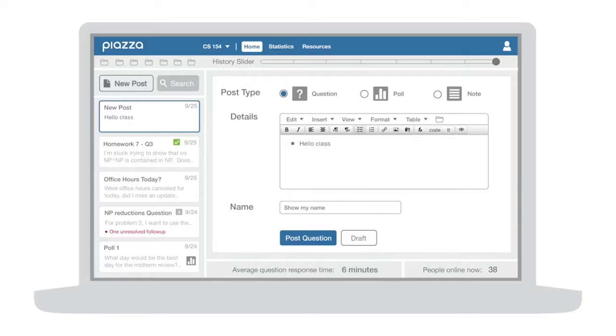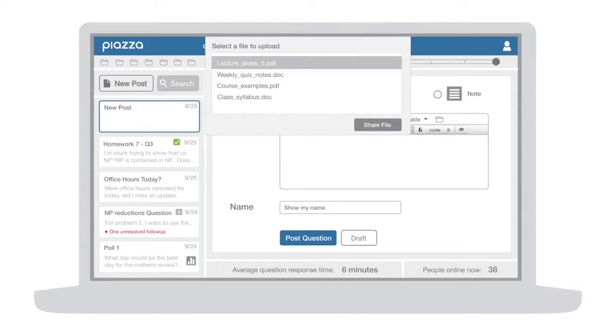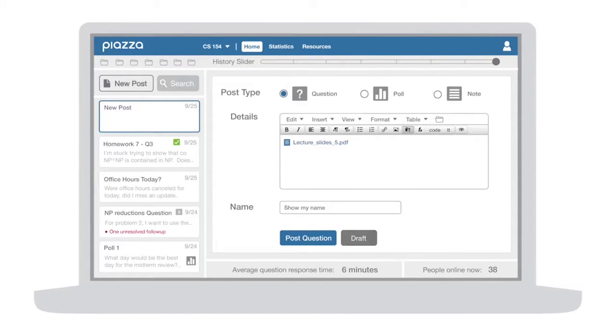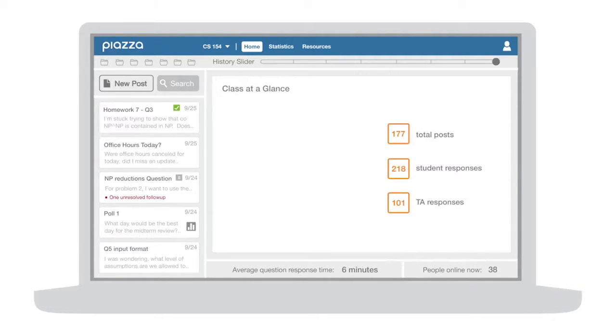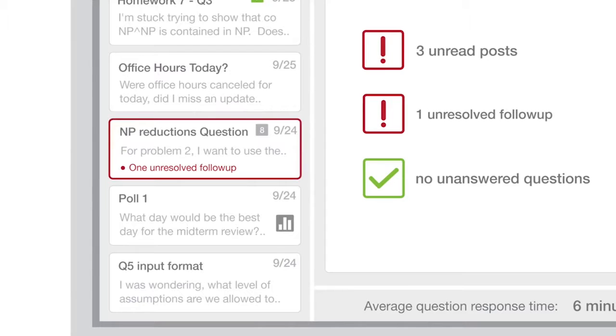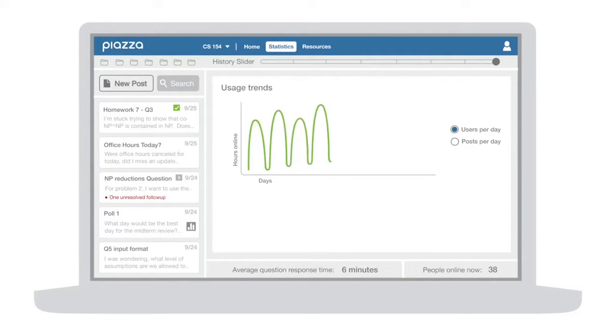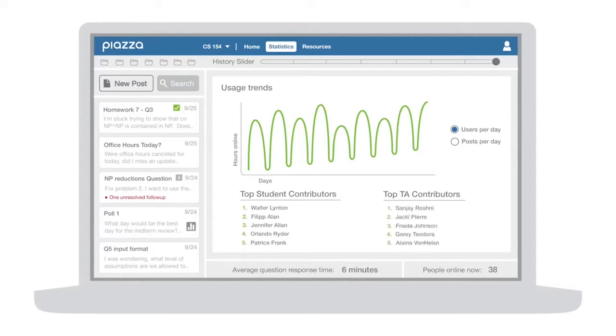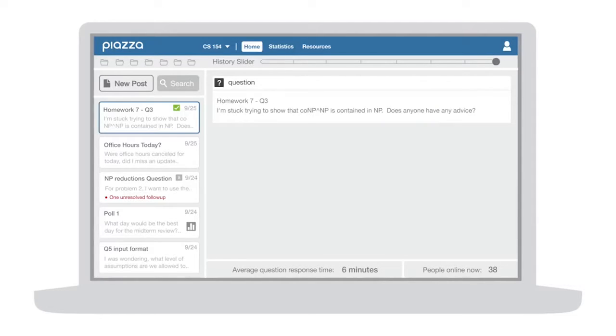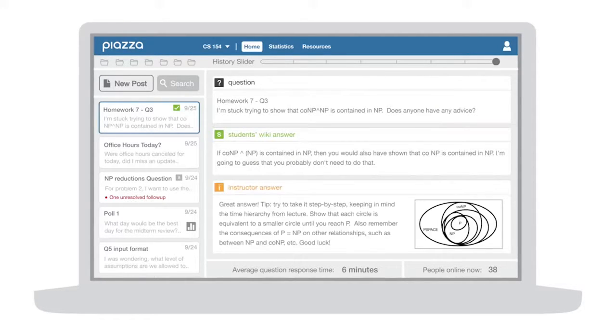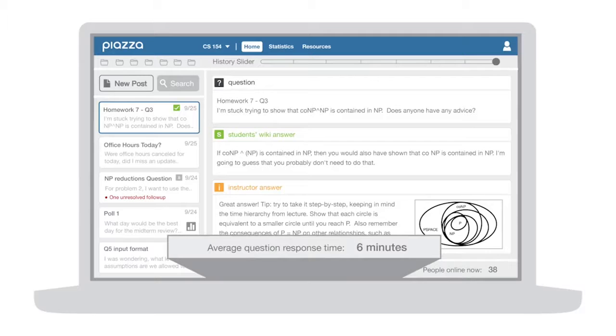Rich text editing and the ability to upload pictures, embed videos, and share files, which makes it easy to post materials and generate robust discussion. Quick views of updates, unresolved posts, and unanswered questions, so you know exactly where to focus your time. Detailed class statistics that you can view and download anytime, so you can easily track and reward student and TA participation.